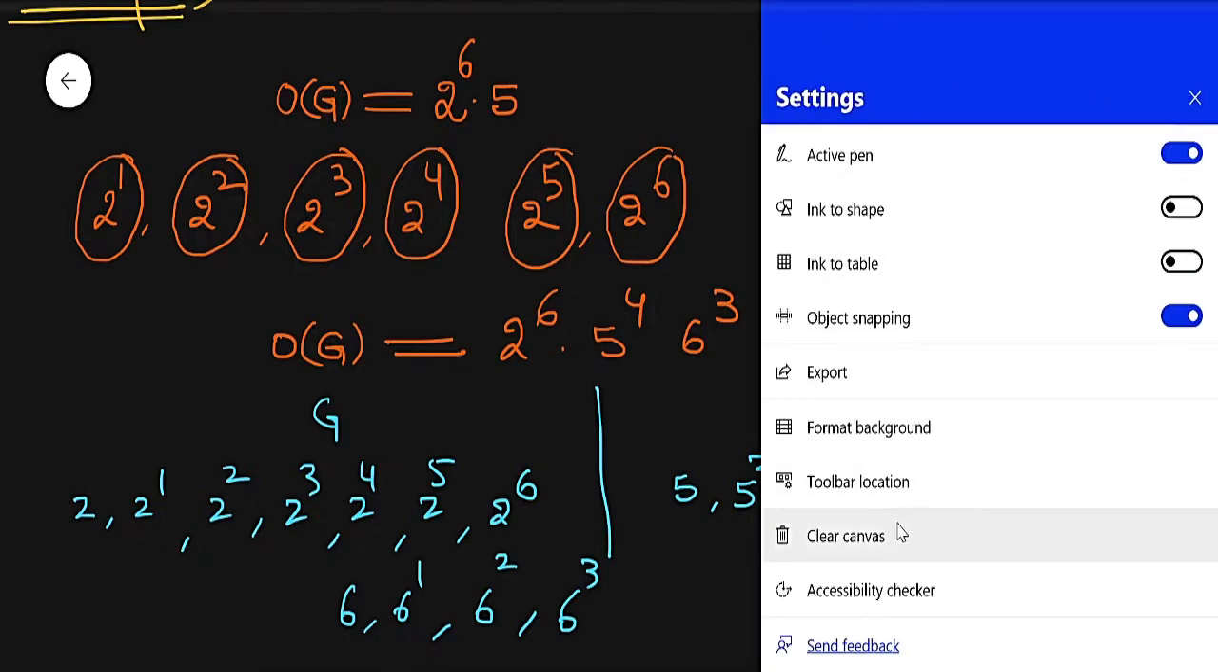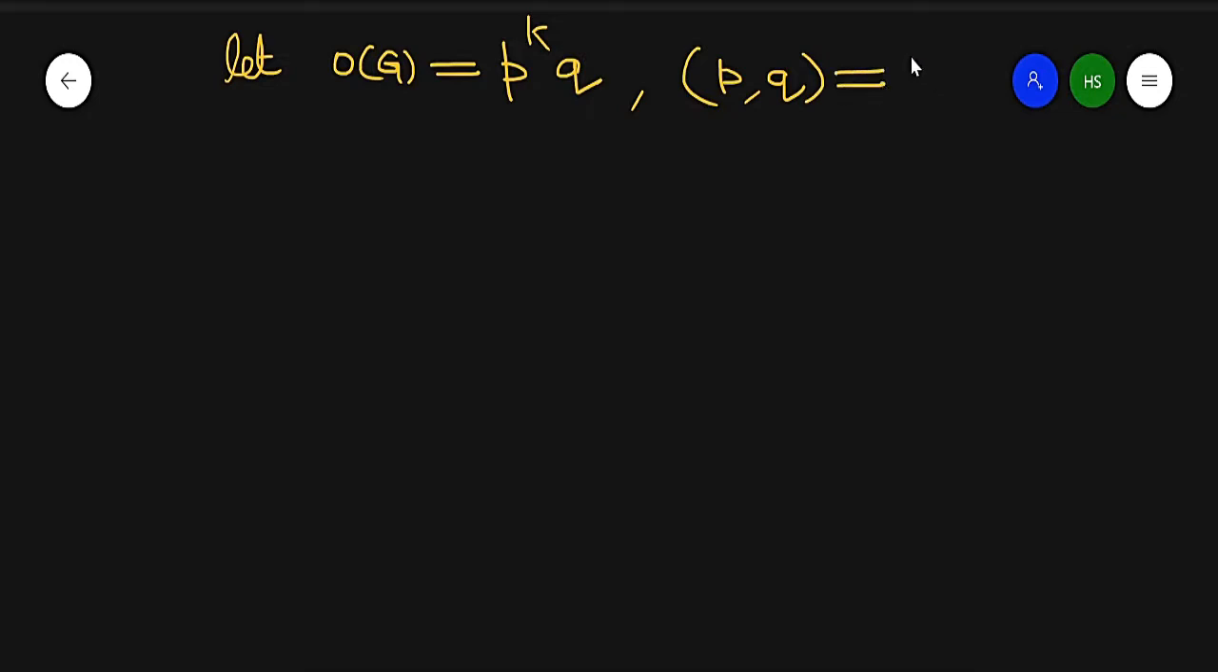Now in this case, remember that G is not necessarily an abelian group. G can be a simple group. But in the Cauchy theorem of finite abelian groups, G was an abelian group. Now we shall prove it with the help of induction. So first, let the order of G be equal to p raised to power k into q, where p is a prime number and GCD of p and q is equal to 1.